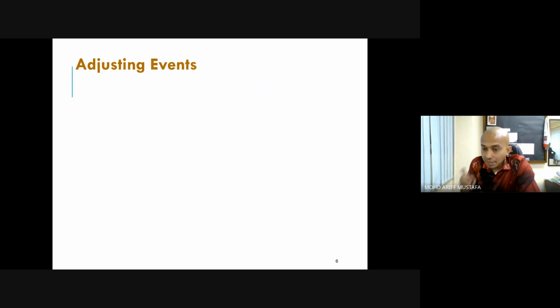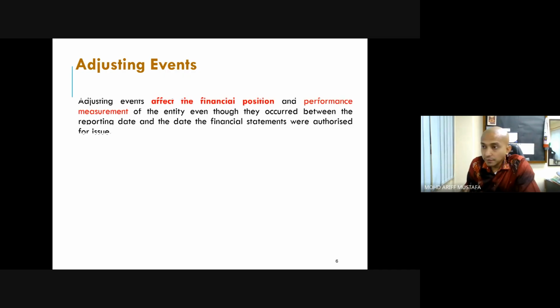Okay, so the adjusting event. First, we look at adjusting event. Adjusting events affect the financial position and performance measurement. Because, for example, we are going to change the provision. Provision has expenses inside it. And because of the expenses, it's going to affect the net profit. And because of the net profit, the performance measures are going to be affected. Like, for example, when you do the ratio, right? Net profit ratio, return on asset ratio, of course, is going to be affected, right?